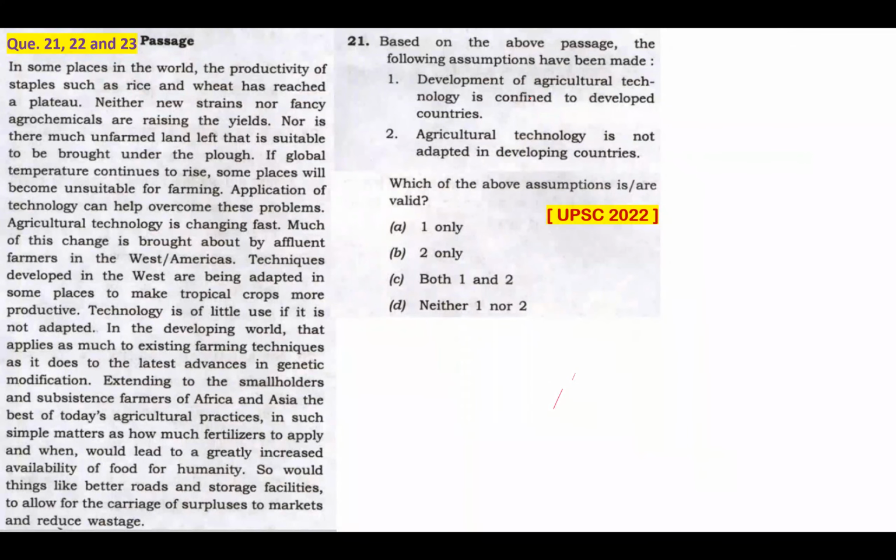Question 21, 22, and 23. These are 3 sub-questions of a single passage. Is another good news. Question 21. Please pause and attempt.